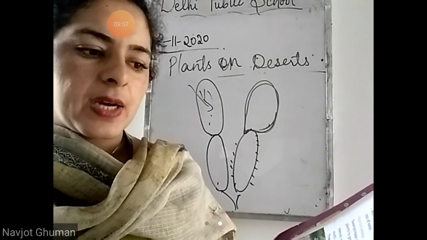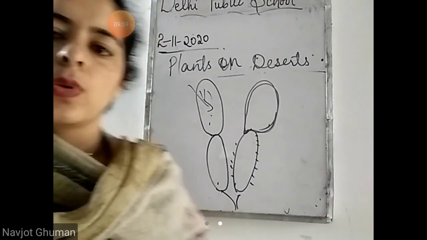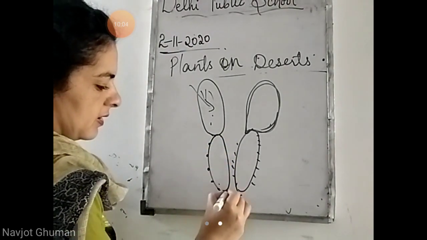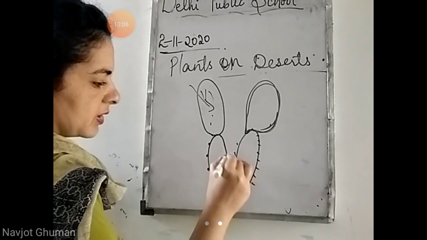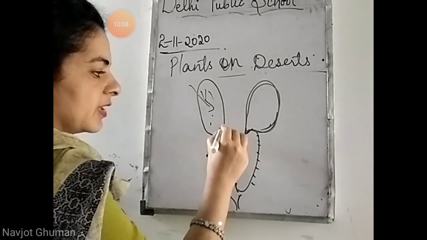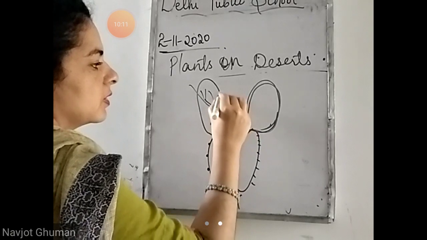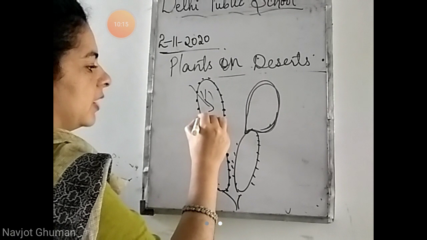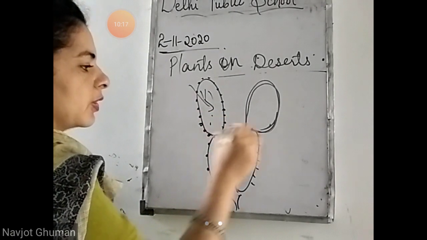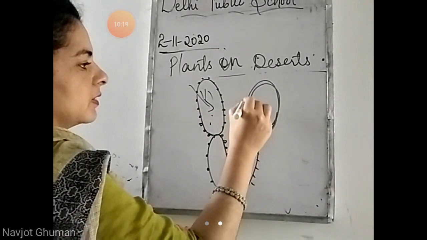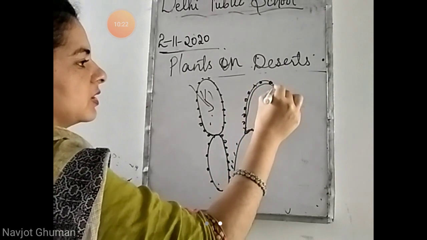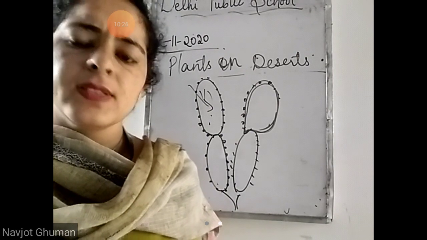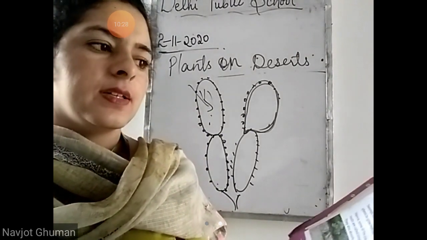Most plants have spines or thorns which further reduce loss of water. So they have spines on their stems. कांटे. which prevent the loss of water. If spines are there, there isn't any evaporation of water or loss of water from the plant. So that is how they save water, they store water, and they can survive for a long time without water. So that is why they are able to survive in the desert areas where there is less rainfall.